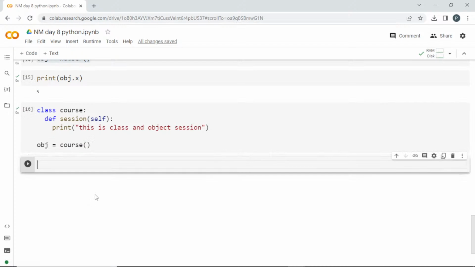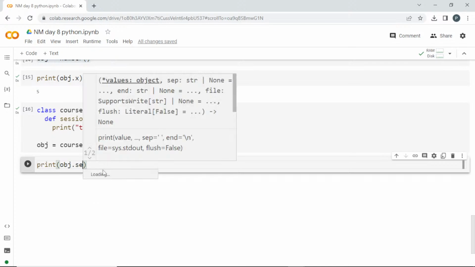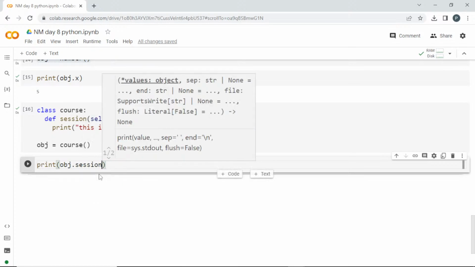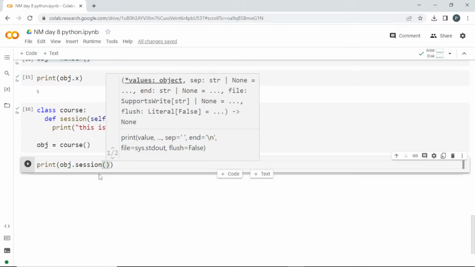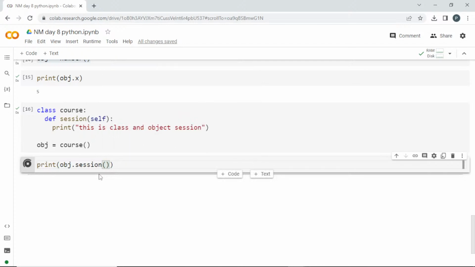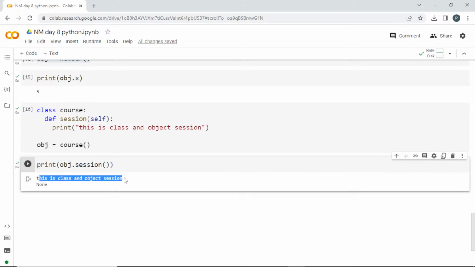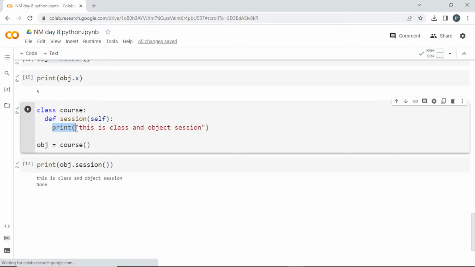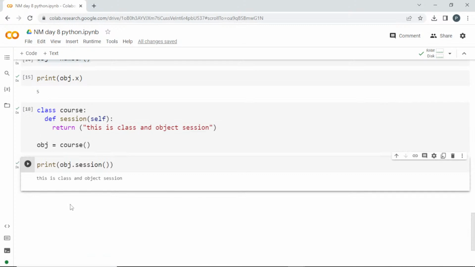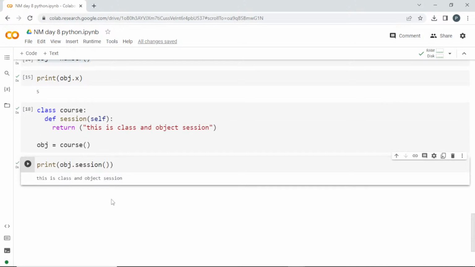Now if I want to access this class I can print object dot session, which is inside. Since it is a function you have to pass parenthesis. See here, it is telling "this is class and object". Since we are printing it again, it is telling None, so I can just return it. Okay, it is telling "this is class and object session".